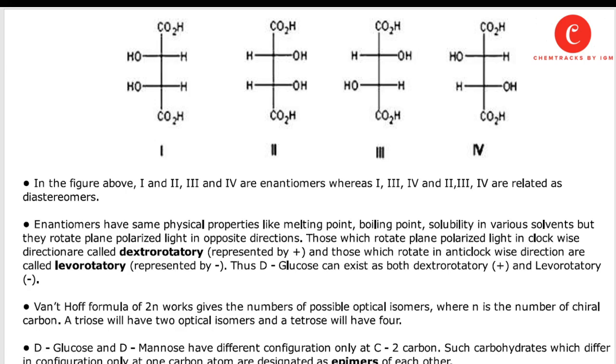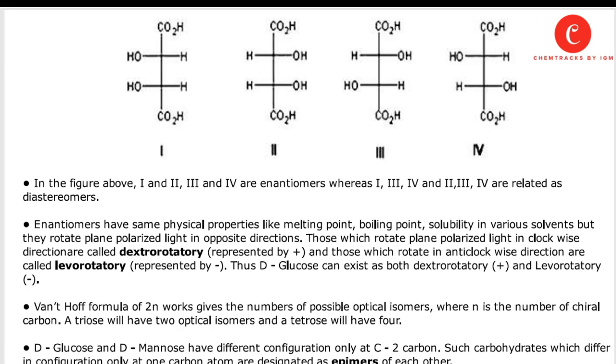Now you can see four-carbon structures. These are sugar molecules that contain four carbon atoms. In the figure above, 1 and 2, and 3 and 4 are enantiomers, whereas 1, 3 and 4, 2, 3 and 4 are related as diastereomers. So enantiomers are mirror images of each other, while diastereomers are not mirror images of each other.